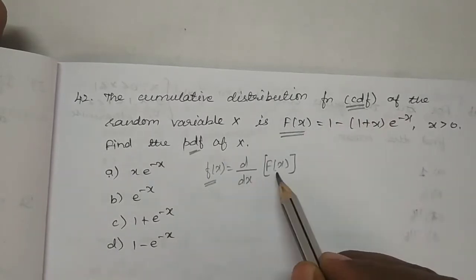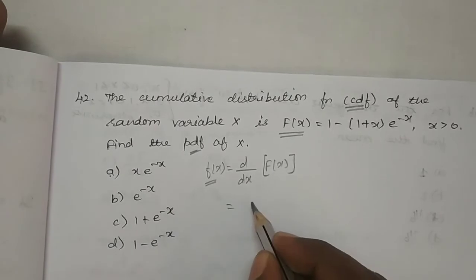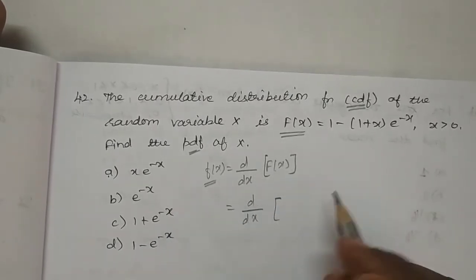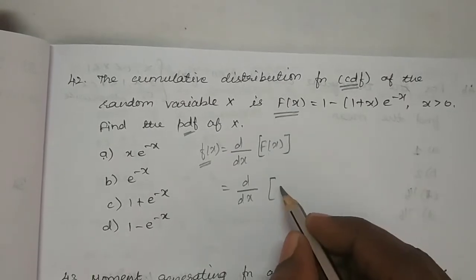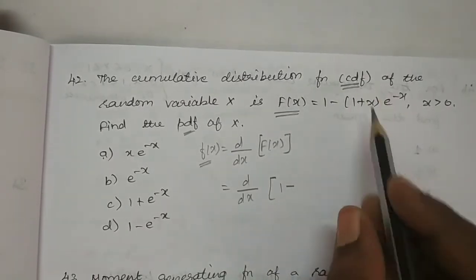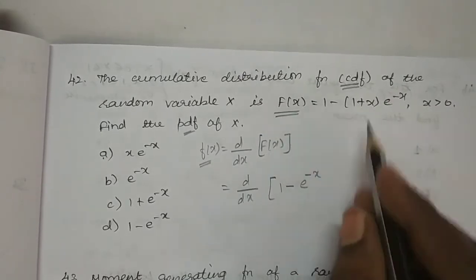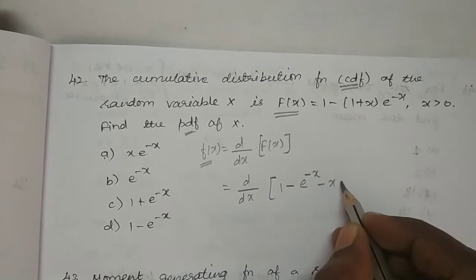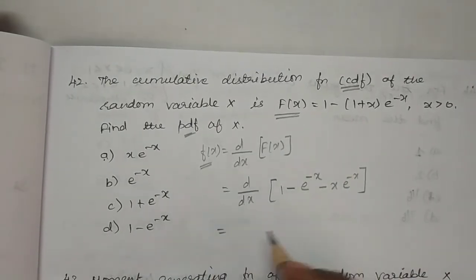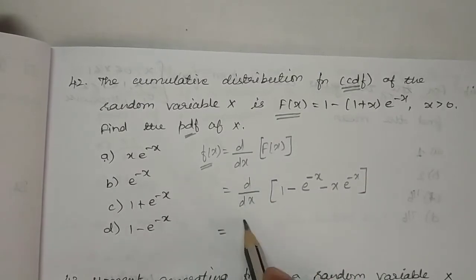So let us substitute F of x here. Then d by dx means we have to differentiate the function capital F of x. So 1 minus, here I am bringing this e power term inside. So then again minus sign x into e power minus x, which is equal to, so let us differentiate this and write the answer.